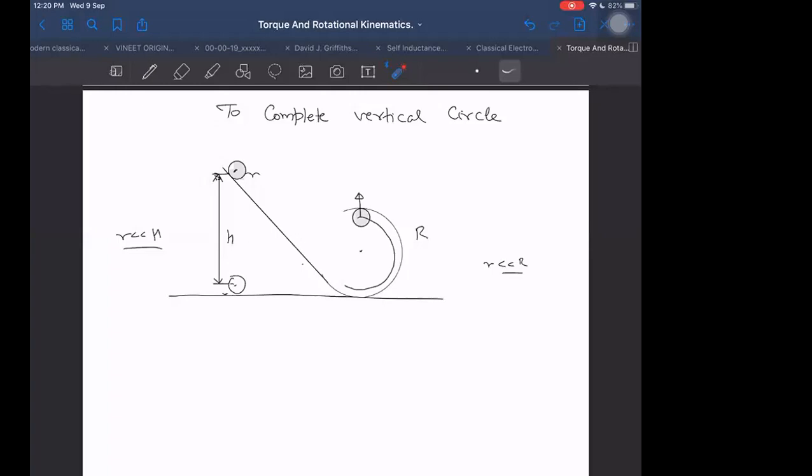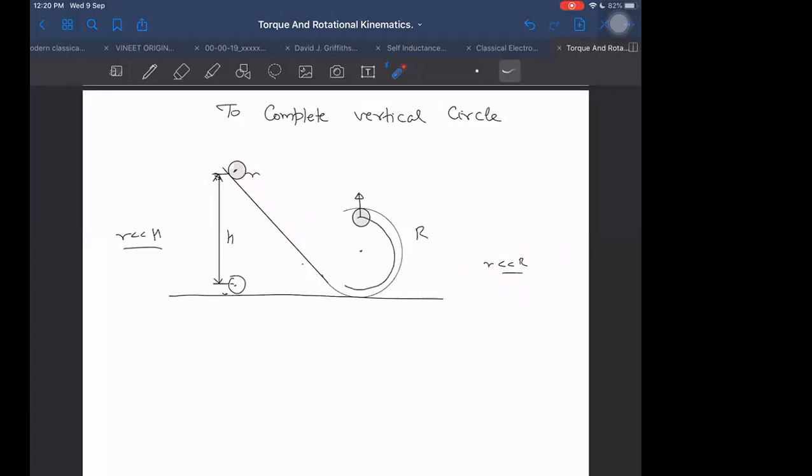I said that we should never take small r to be very, very less as compared to capital R. Even if it is given to be very less, it does not mean we should take the body to be translating. That is what I'm saying. Did you get this point? Yes, sir.